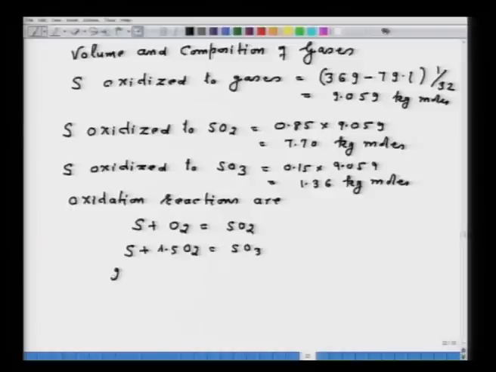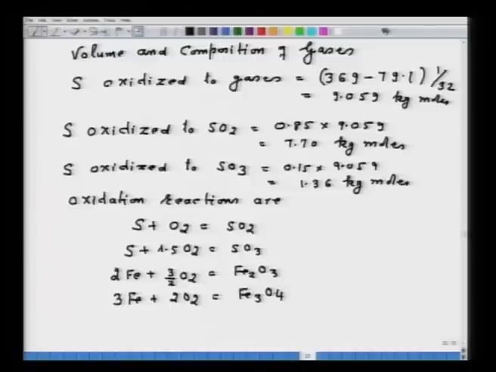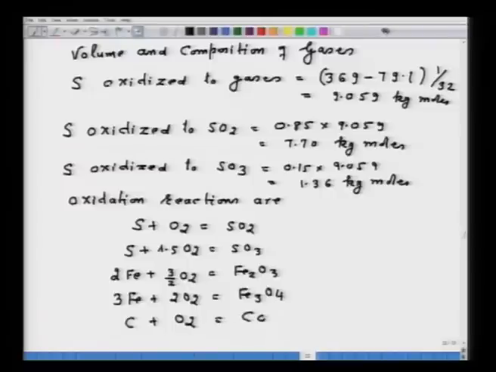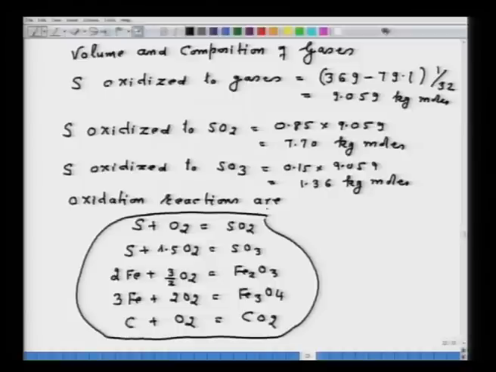Now, you have to list all oxidation reactions: 2Fe plus 3/2 O2 equal to Fe2O3, then 3Fe plus 2 O2 equal to Fe3O4. Then one more reaction will take place because you are combusting carbon at 5 kg per ton of ore. So, carbon plus oxygen equal to CO2. So, these are all the oxidation reactions occurring in this particular problem.